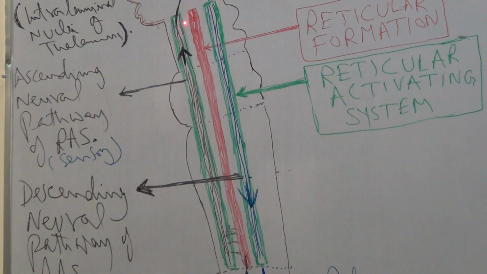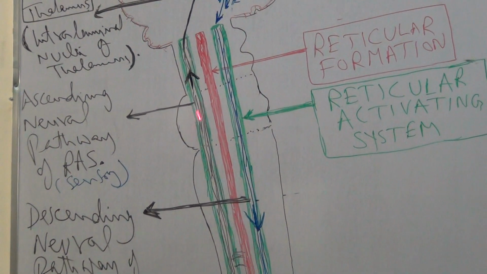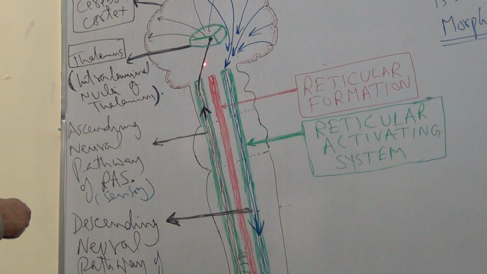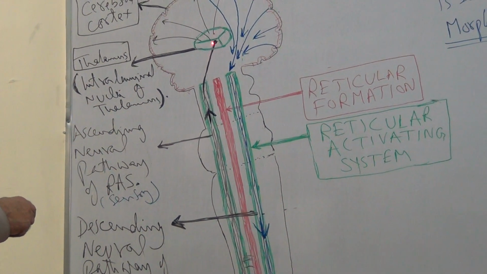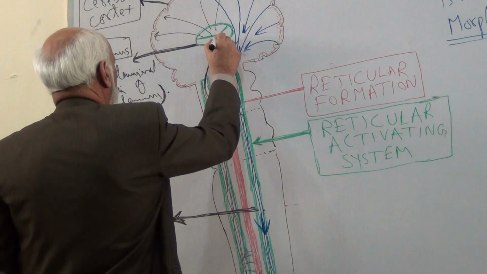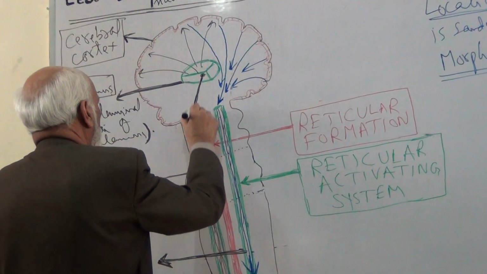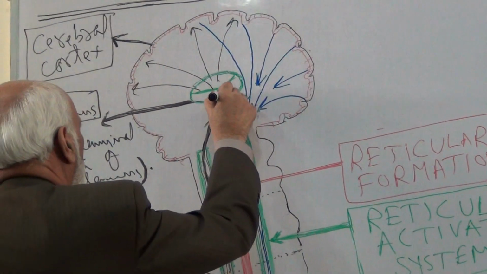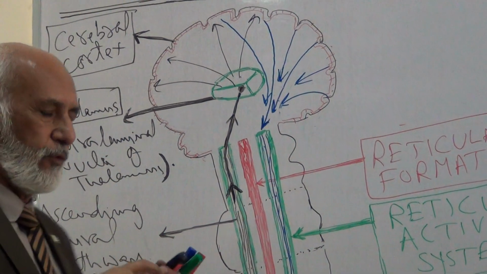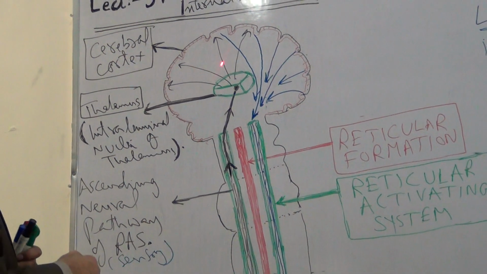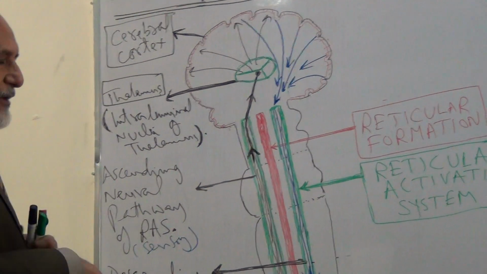From the upper end, the ascending neural pathway of the reticular activating system enters the cerebrum and relays in the intralaminar nuclei of thalamus. From the intralaminar nuclei, the fibers continue to ascend through the corona radiata and then relay in the cerebral cortex.